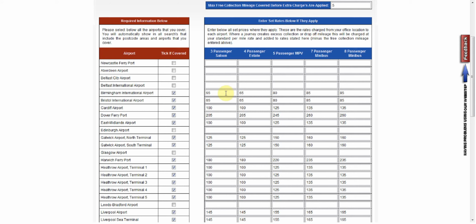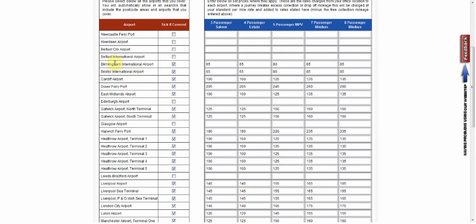The prices in this table correspond with the name of the airport on the left, and whichever car or minibus is the correct one. If you have a set price for that vehicle to that airport, then put it in here.